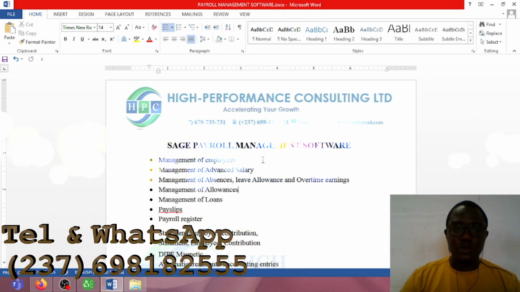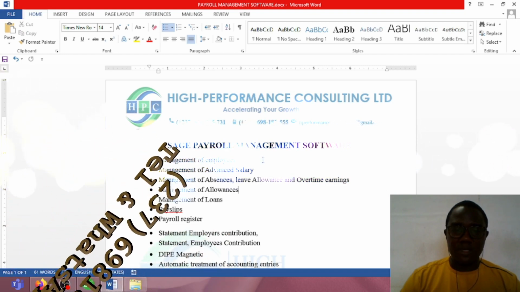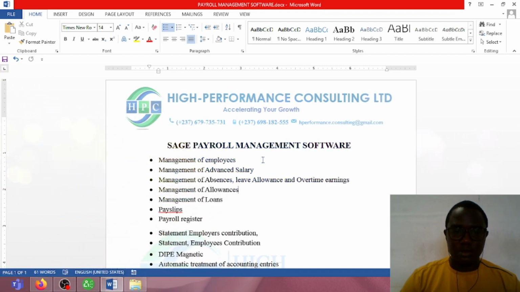I'm here to present to you a Sage payroll software which I've configured to effectively manage the treatment of salaries in Cameroon. The benefits of using this software include the management of employees' data. The software is capable of storing all employees' data or information concerning the employee.